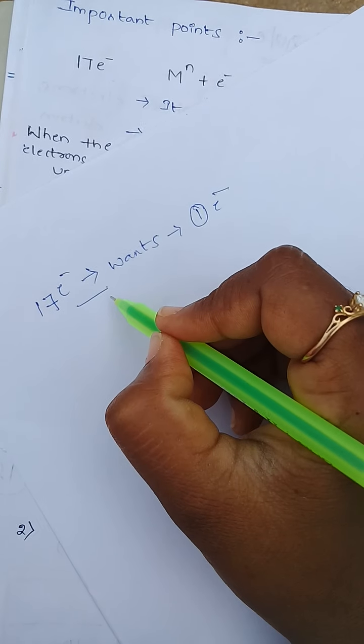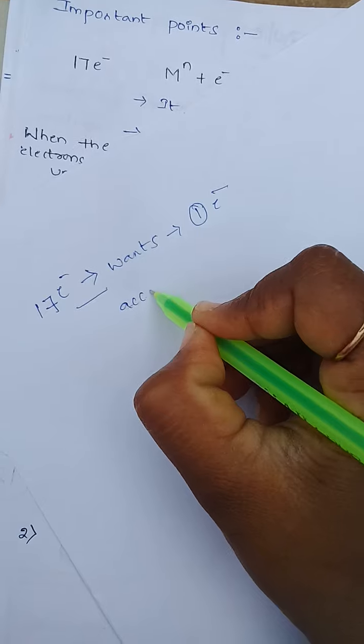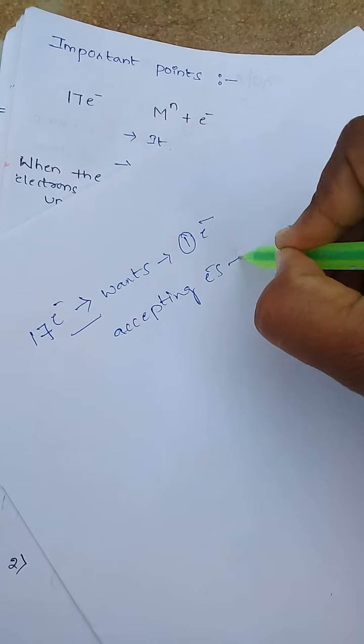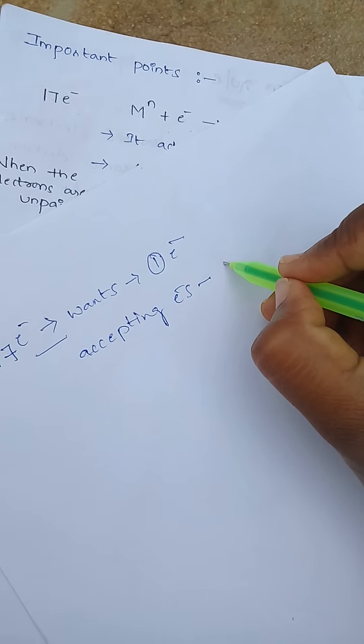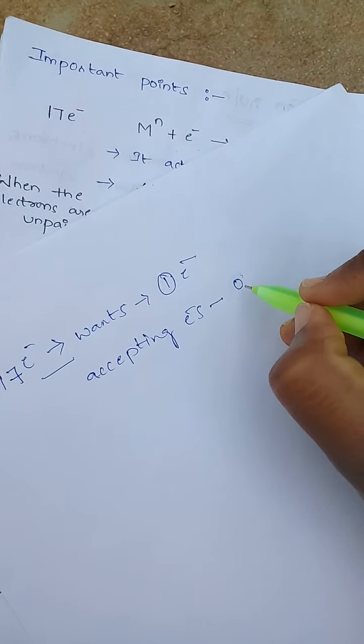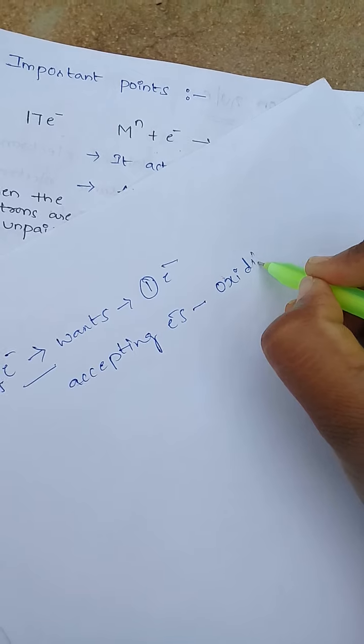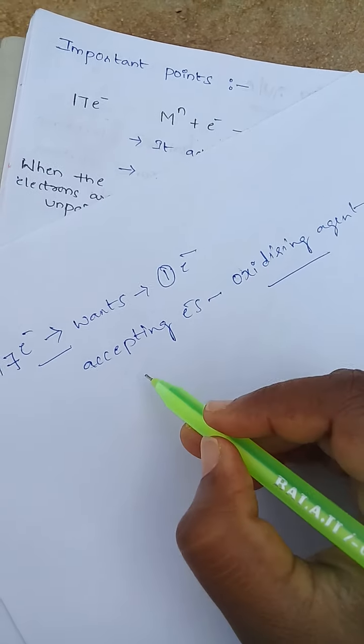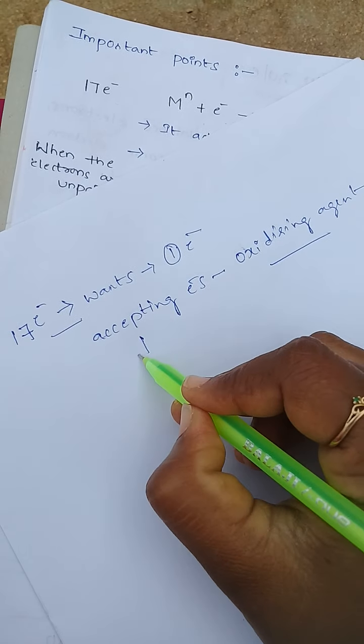Here the complex is accepting electrons, so it is known as the oxidizing agent.